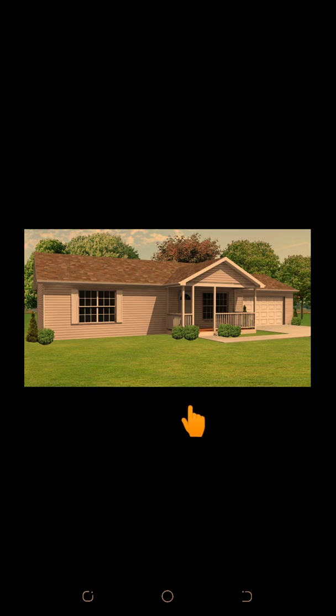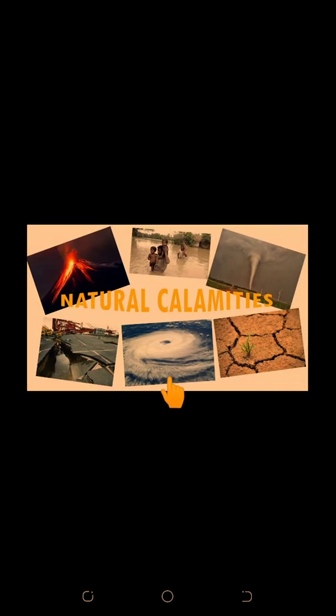Sometimes natural calamities such as earthquakes, volcanic eruption, storms, and floods cause widespread destruction. Huge loss of life and property takes place. We may lower the risks by creating awareness about such incidents. Moreover, we sometimes use the land in a wasteful manner. For example, constructing houses on fertile land.